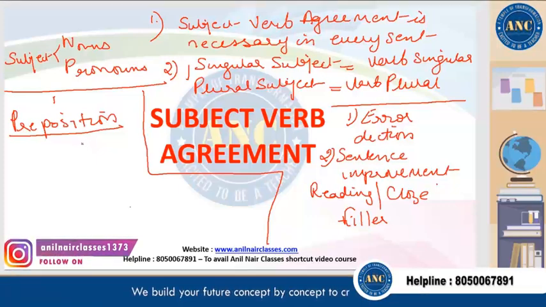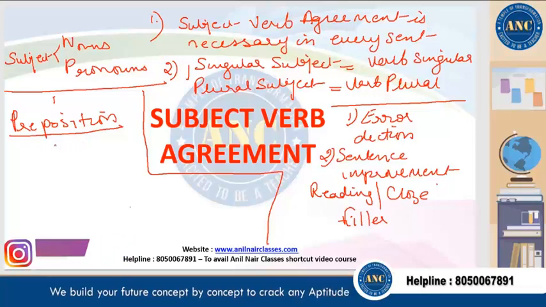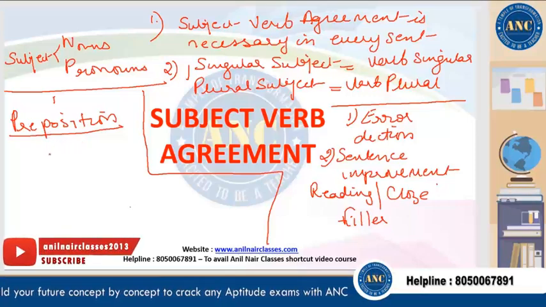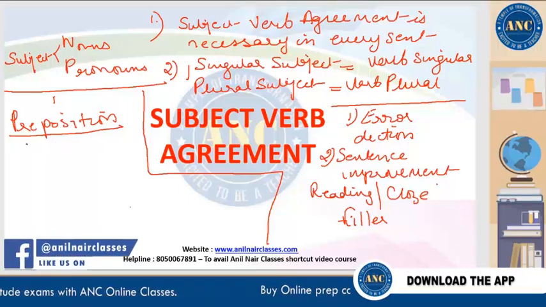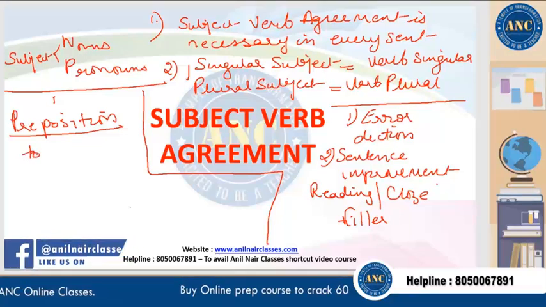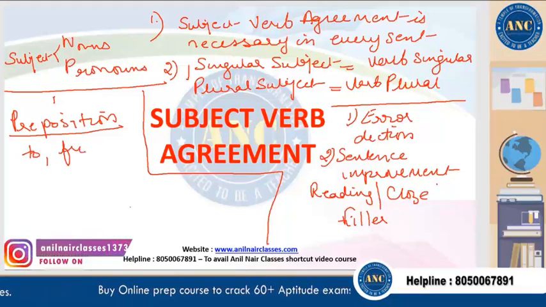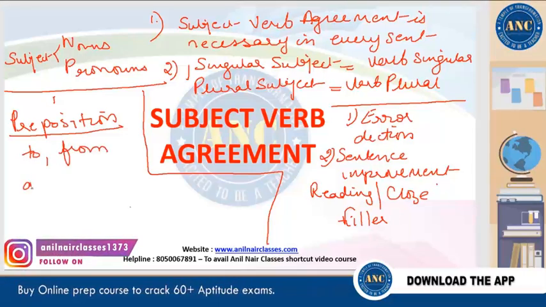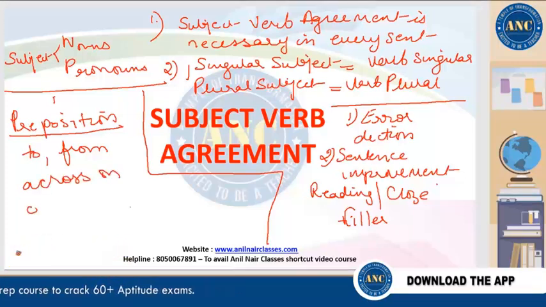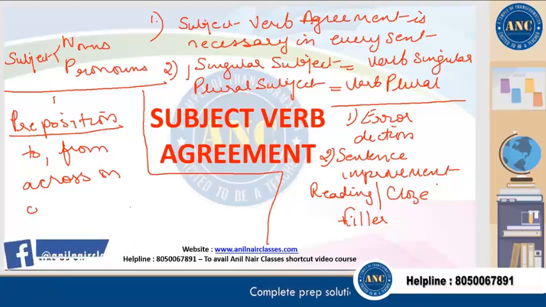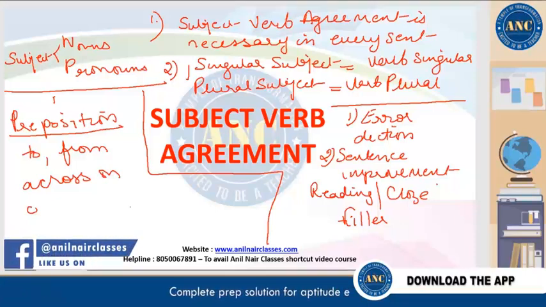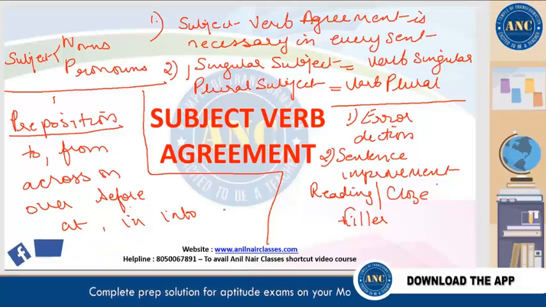The definition: a preposition joins nouns and pronouns in the sentence to some other group of words in the same sentence. We have words like to, from, across, on, over, before, at, in, into. Such words are called prepositions.